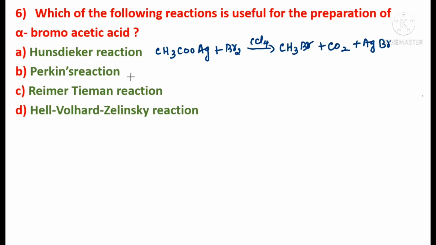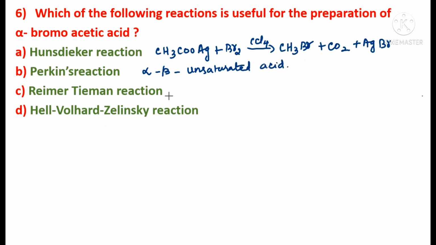What happens in Perkin reaction? Obviously, in the previous question we have seen it gives alpha beta unsaturated acid, that is cinnamic acid, is it not? In Perkin reaction, it's very good.